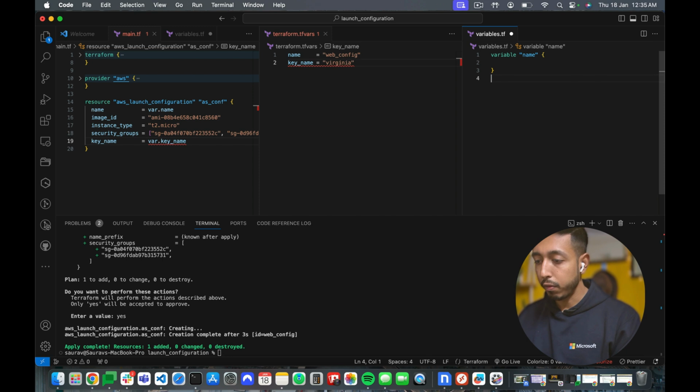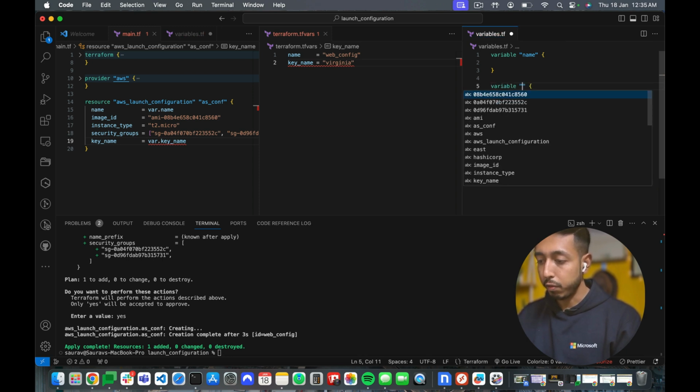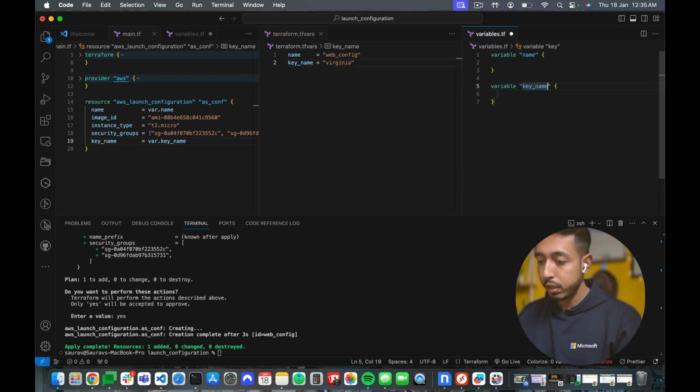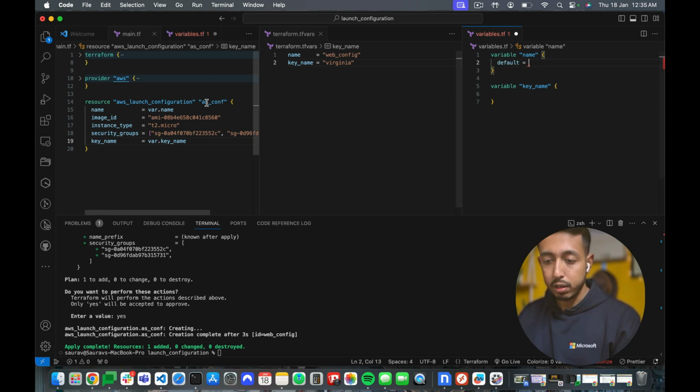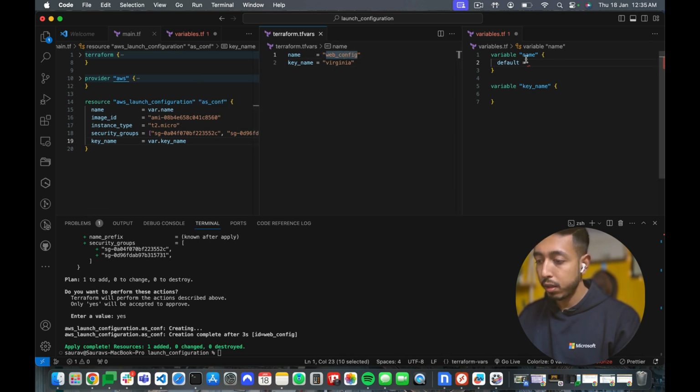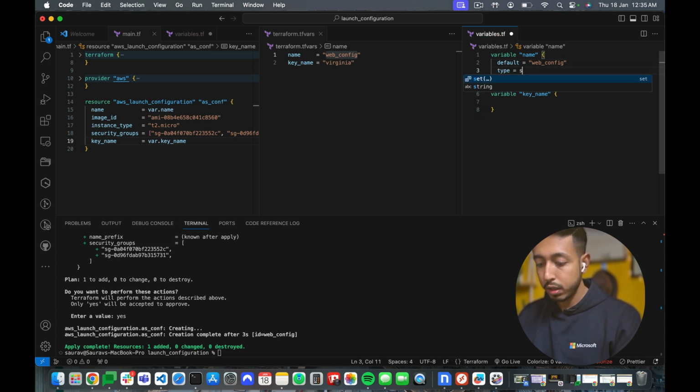Now if I come down, I'll define one more variable, that is key name. Now let's give some default value. For example, the name can be my name. So I'll give it like this. And type is a string.